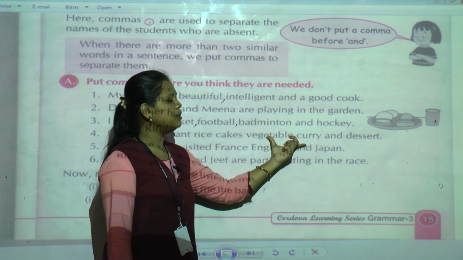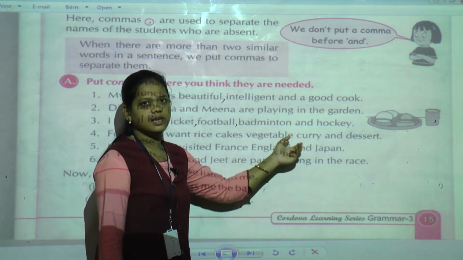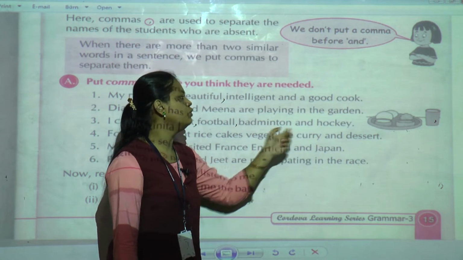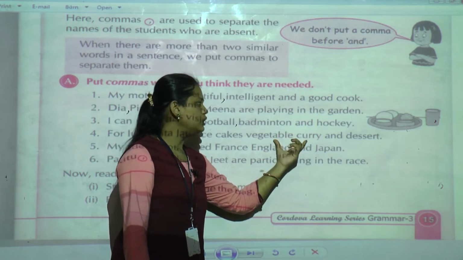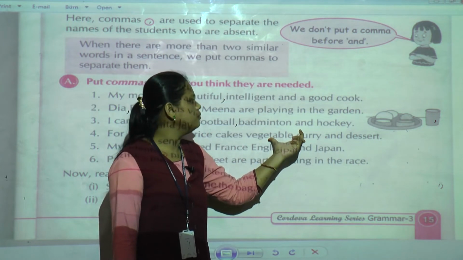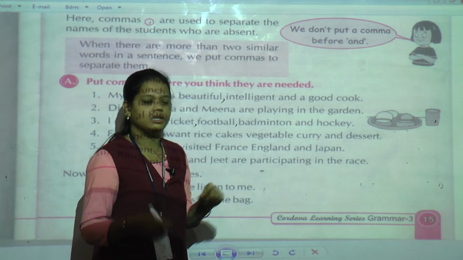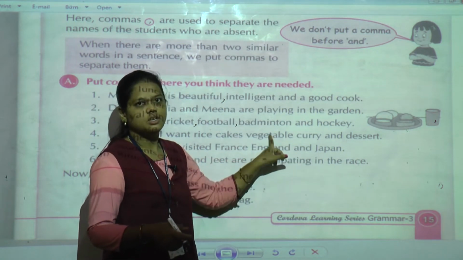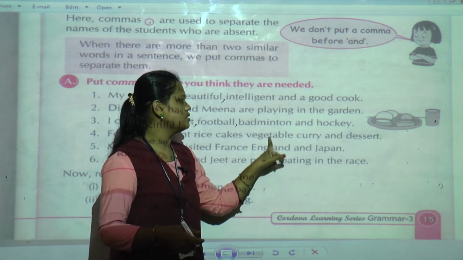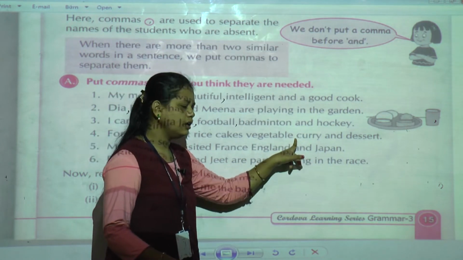Now here, vegetable curry is not two separate things or two words; both together are one. Vegetable curry means some vegetables that mother is going to prepare as a curry. So it is only one item, and we are not going to put a comma there.